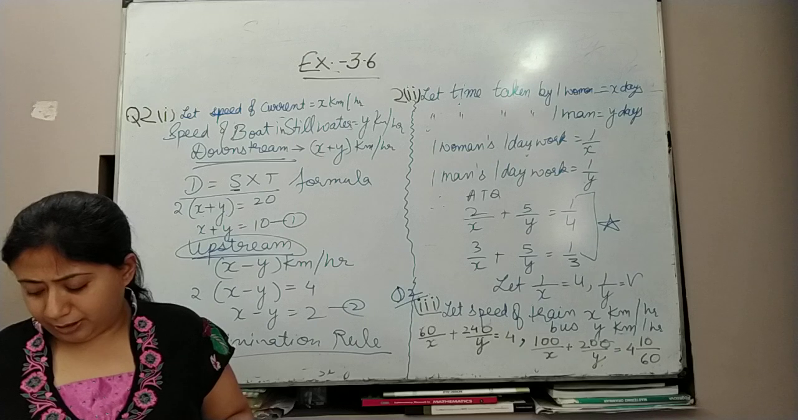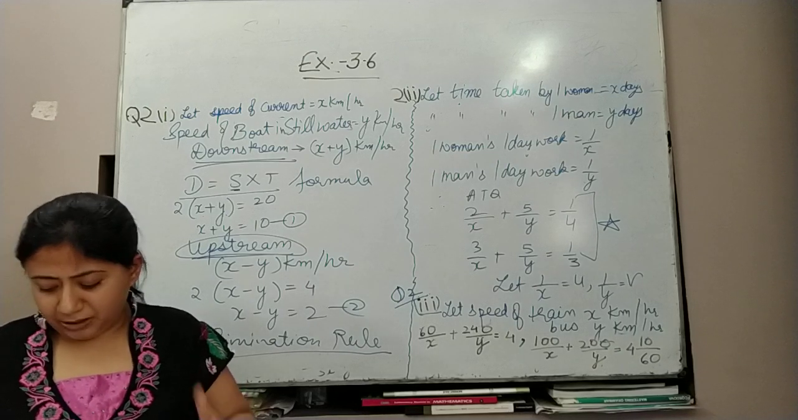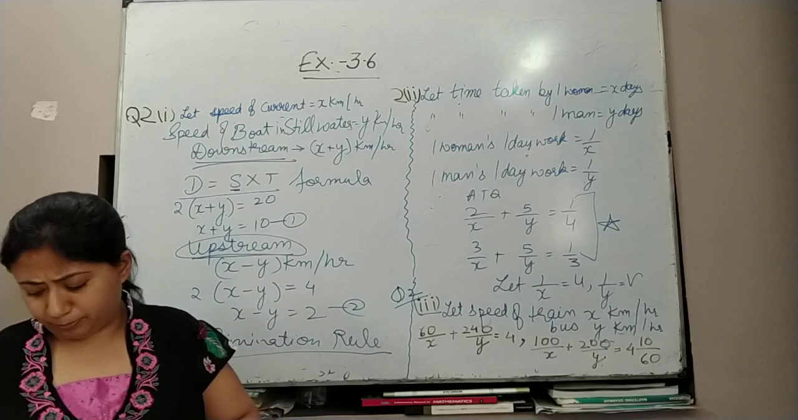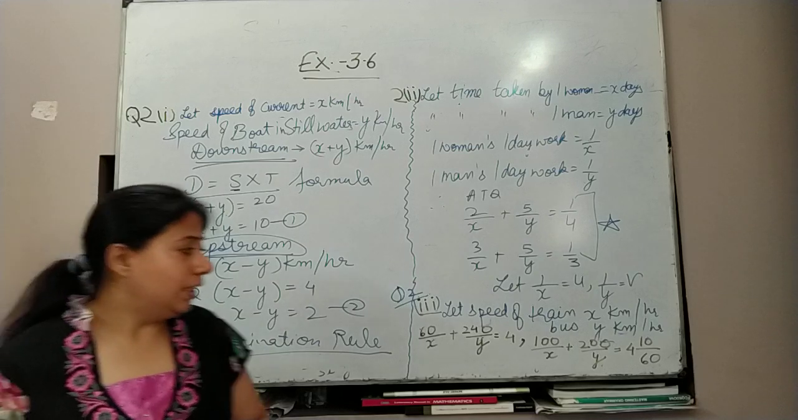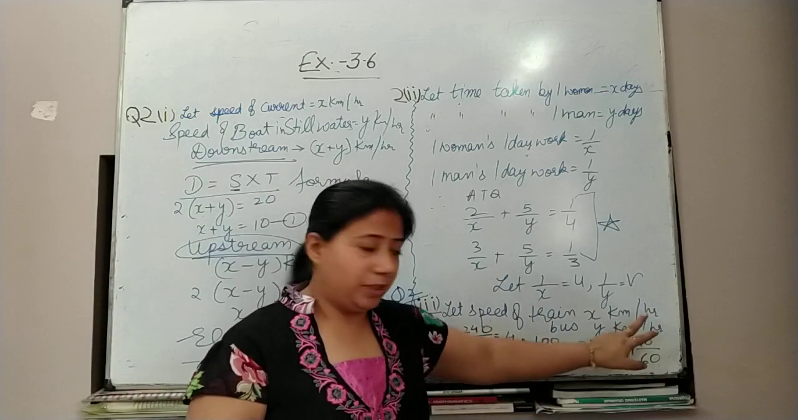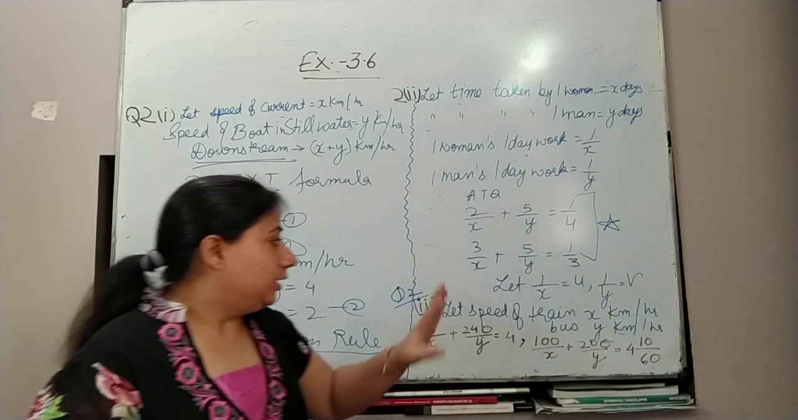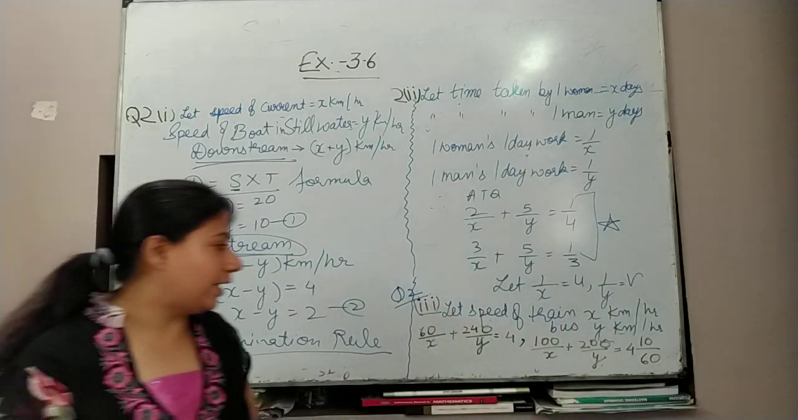Ruhi travels 300 km to her home partly by train and partly by bus. Means maybe half or some portion of the distance is covered by train and some portion by bus. She takes 4 hours if she travelled 60 km by train. Now let the speed of the train be x km per hour. Let the speed of the bus be y km per hour.